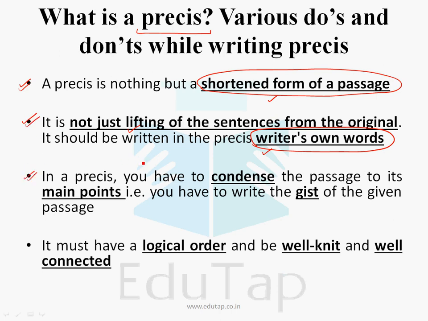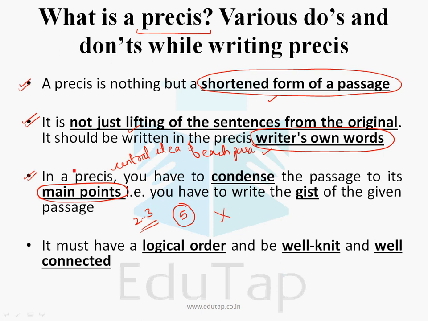Now in a pressy you have to condense the passage to its main points. When I say main points, it means that you have to find out the central idea of each paragraph. Now if a paragraph contains 2-3 main points, fine, not an issue. If it contains more than 5 main points, not an issue. But you have to identify all those main points. You have to leave all the trivial points. You have to write the gist of the given passage.